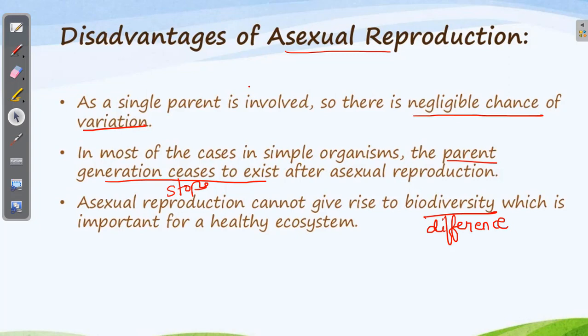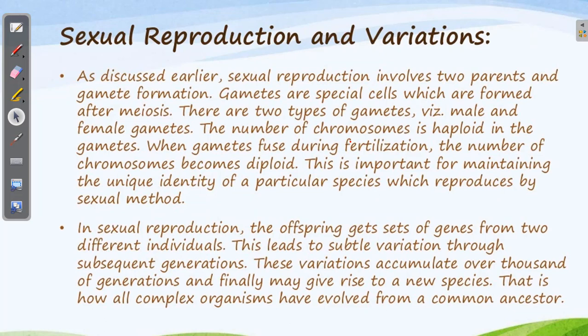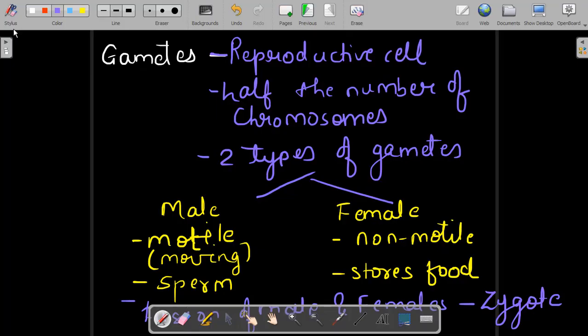Okay, so disadvantages are no variations. A very important disadvantage of asexual reproduction is no variation, and if there is no variation, it does not lead to evolution, no diversity, and hence no healthy ecosystem, or the whole environment gets disturbed. Hence, slowly and steadily, the organisms have adapted to sexual reproduction. So, what is the importance of sexual reproduction? Let's have a look at that.